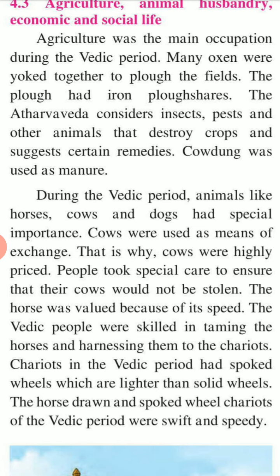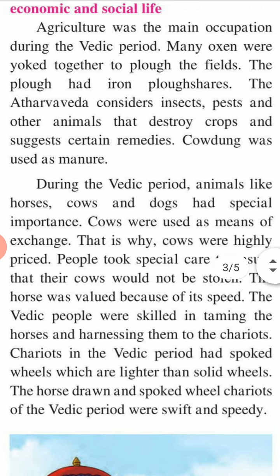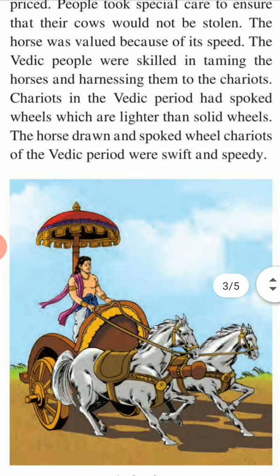During the Vedic period, animals like horses, cows, and dogs had special importance. Cows were used as a means of exchange. That is why cows were highly prized. People took special care to ensure that their cows would not be stolen. The horse was valued because of its speed.